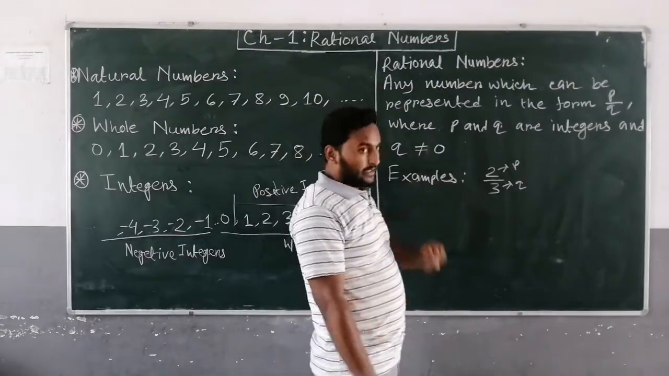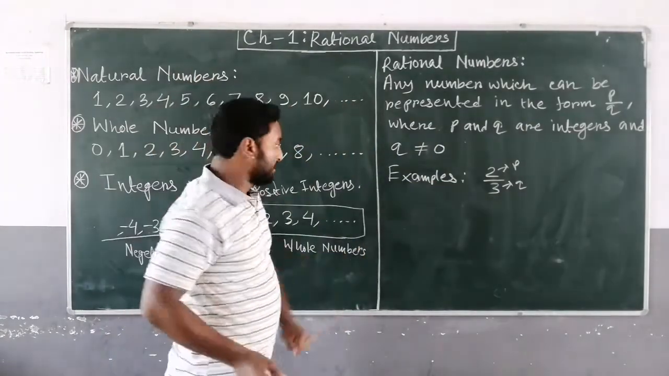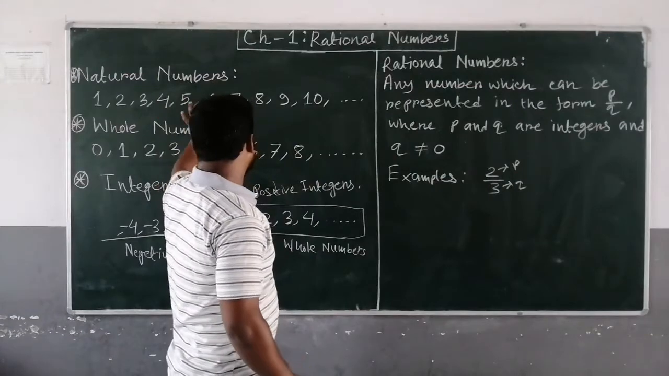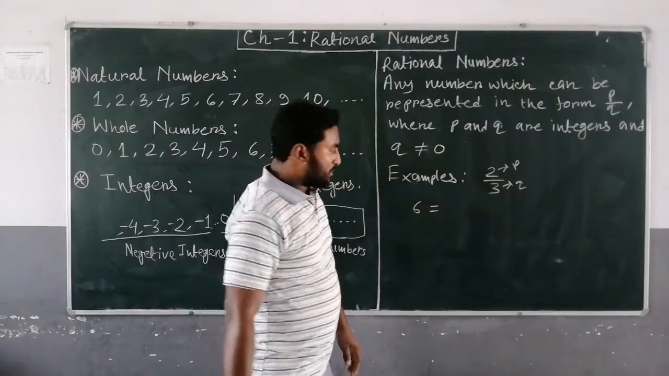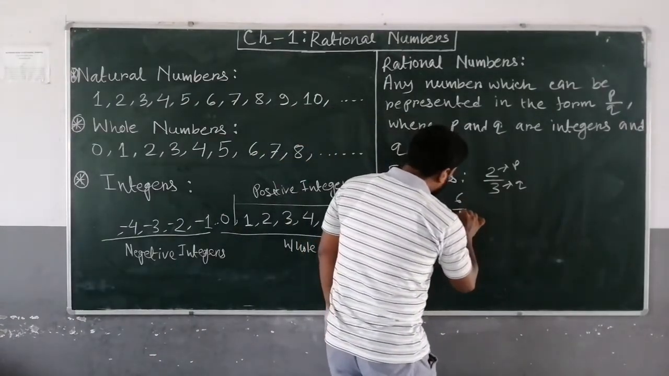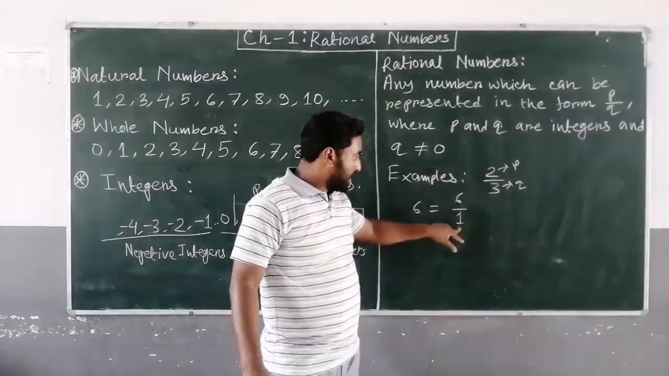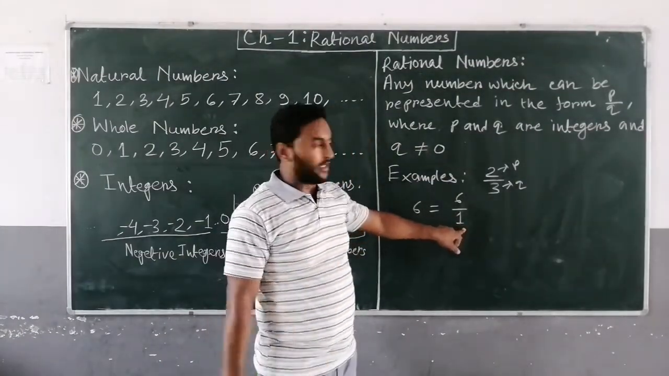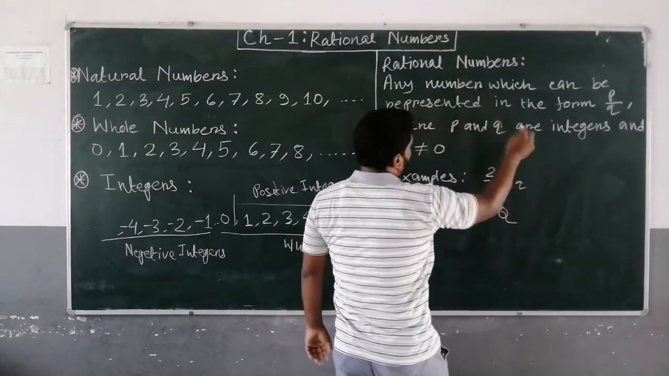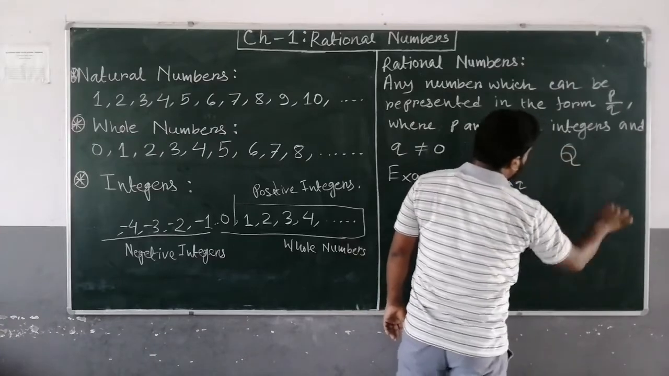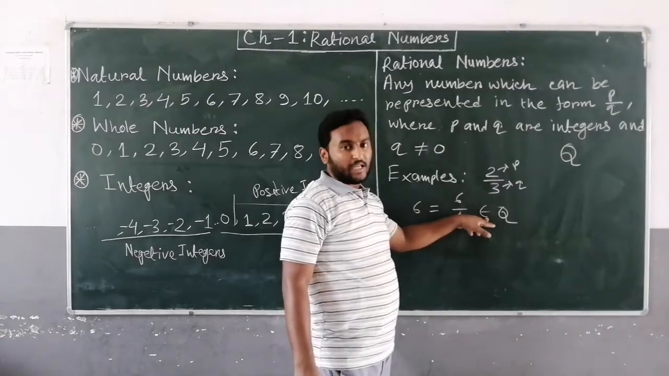Now see whether natural numbers are rational numbers or not. Verify that. Take any natural number. Suppose 6. 6 is a natural number. So 6 is equal to 6 upon 1. We can write in this form. So this is the form of P upon Q, and Q is not equal to 0 because Q is 1 here. So this is also a rational number. And the set of all rational numbers is denoted by the capital letter Q. 6 equals 6 upon 1. This is the belongs to sign.